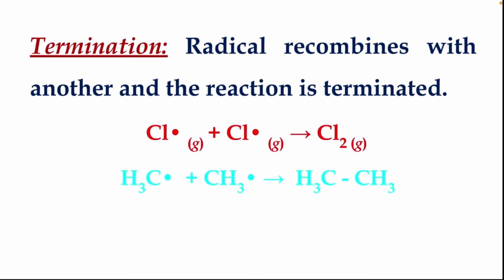Also, CH3 free radical can combine with a CH3 free radical to form CH3CH3, and CH3 free radical can combine with the Cl free radical to form CH3Cl also. So by that we can end the reaction steps. That is called termination. So children, there are 3 steps involved in the free radical substitution of halogenation reaction. First is the initiation step, then we have propagation, and finally we have the termination step.